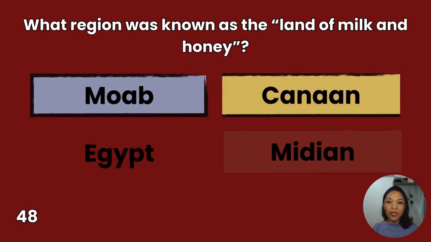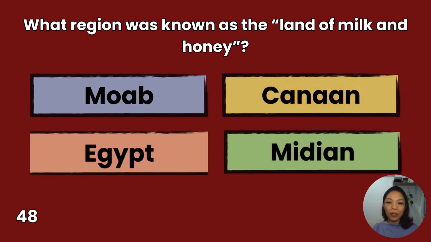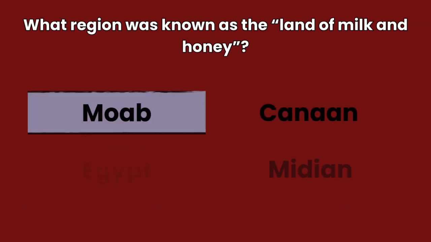48. What region was known as the land of milk and honey? Moab, Egypt, Canaan, Midian. You have 10 seconds to answer.